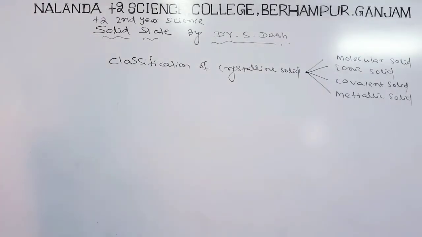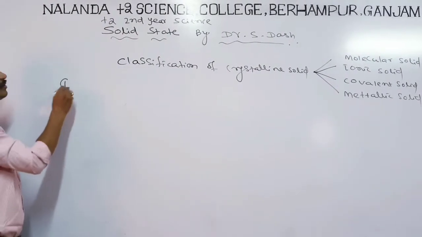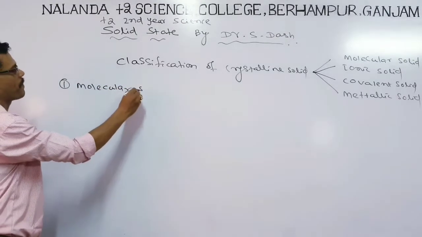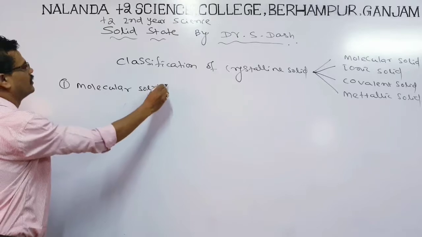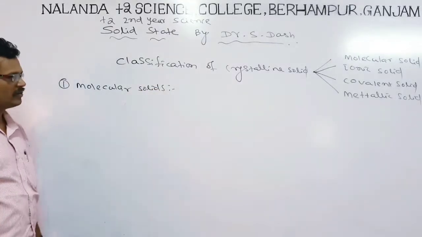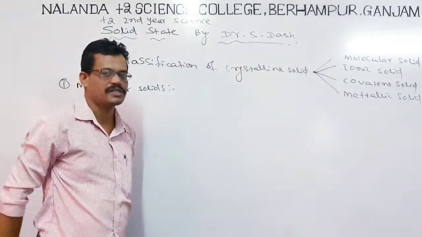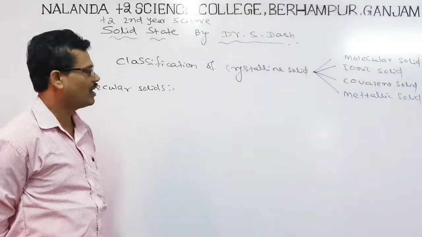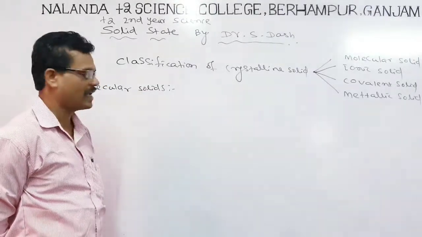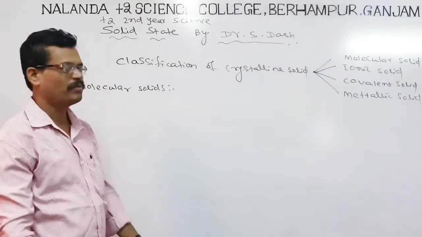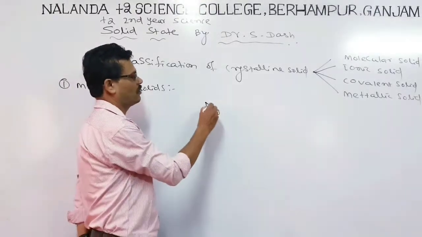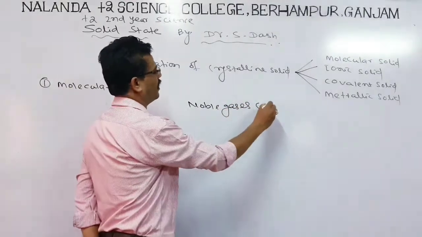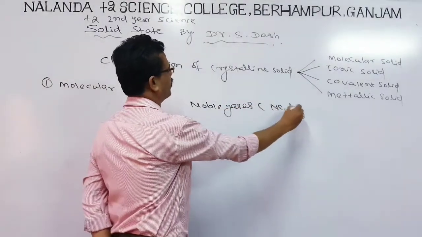First of all we come to the molecular solids. In these molecular solids the constituent units are molecules. In some cases they may be atoms also, for example in the case of noble gases like neon and argon.